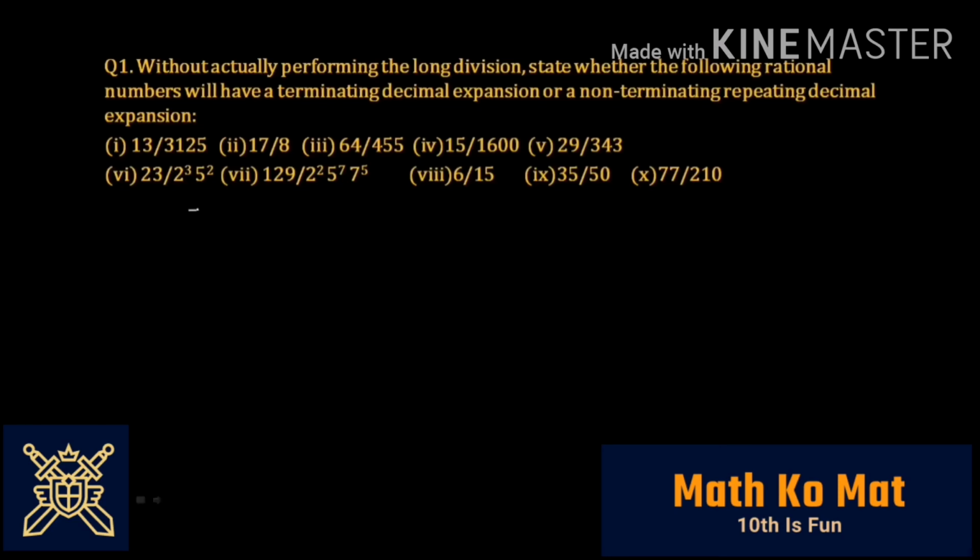Let's move on to the next one. The next one is 35 into 50. 35 can be written as 5 into 7, and 50 can be written as 2 into 5 into 5, that is 5 square. 5 would be getting cancelled. 7 would be divided by 2 into 5. Again, as you can see, 2 and 5 are the only prime factors of the denominator. Therefore, this number will have a terminating decimal expansion.